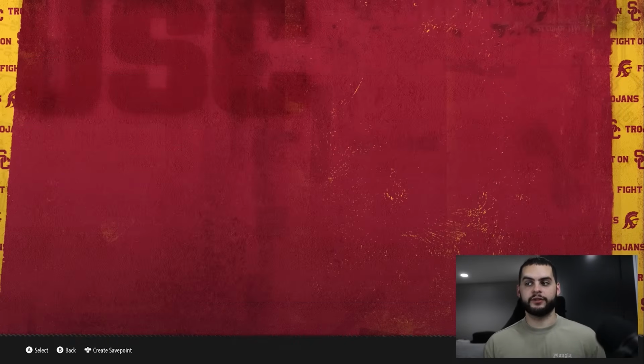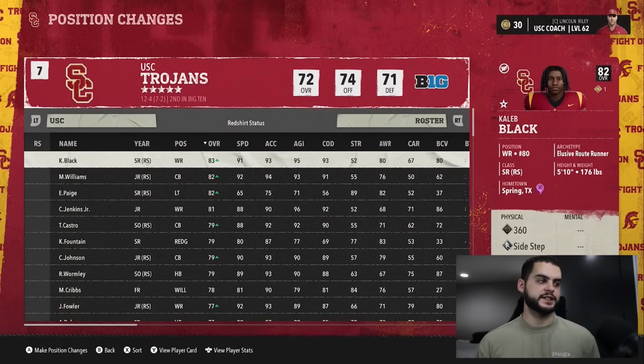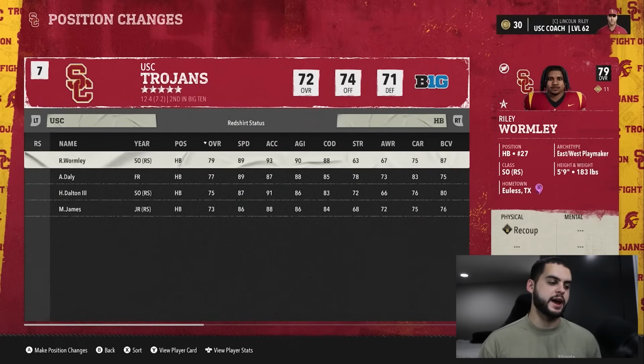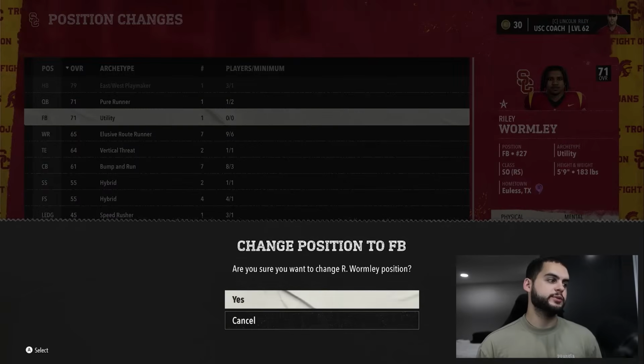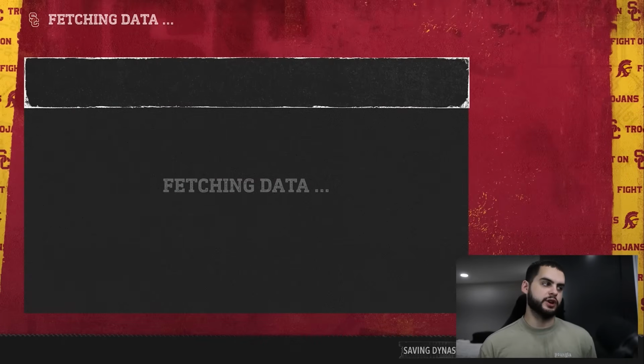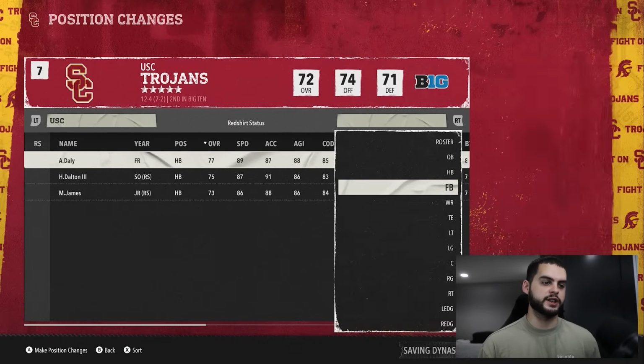And where this is really rough is now you've got to be so careful, like I said, because you can't bring them back. Once you bring them back, their caps are permanently altered. They're not the same player anymore. So you have to be very careful. And a fullback's a very lateral move. You're not really going anywhere. It's not like you're destroying them completely here.